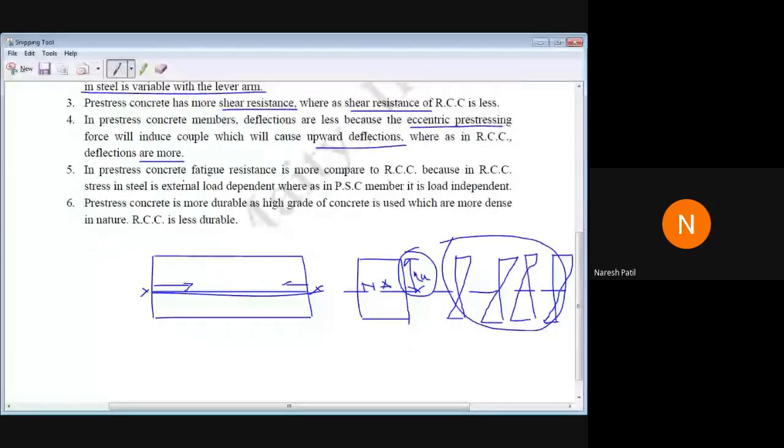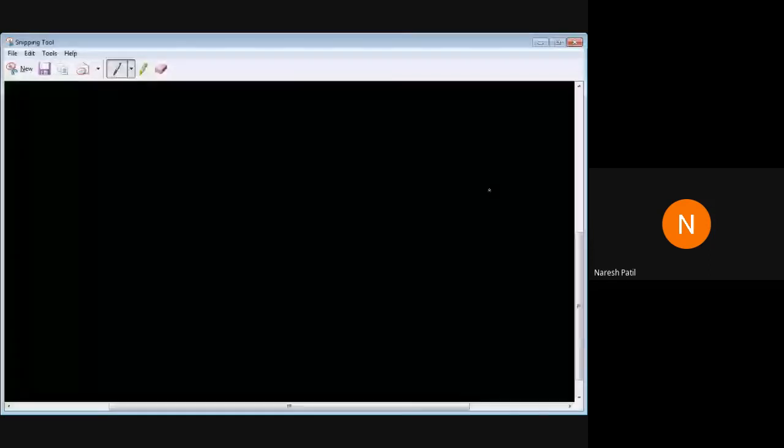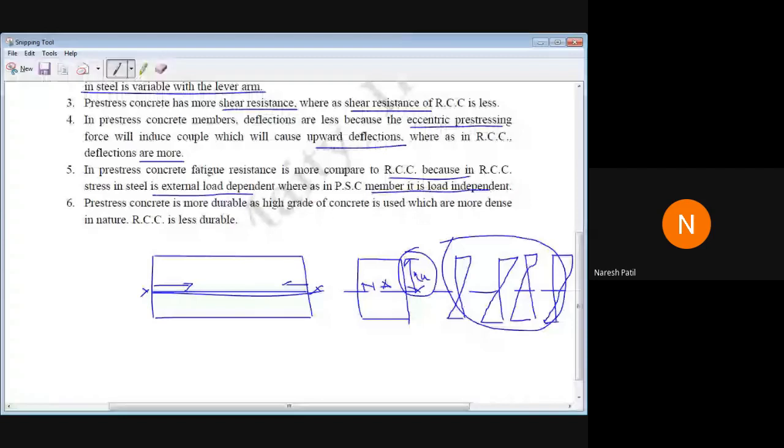Next, in pre-stressed concrete, fatigue resistance is more compared to RCC, because in RCC the stress in steel depends on the external load, whereas in PSC it is load independent. So that's why fatigue resistance is more compared to RCC.